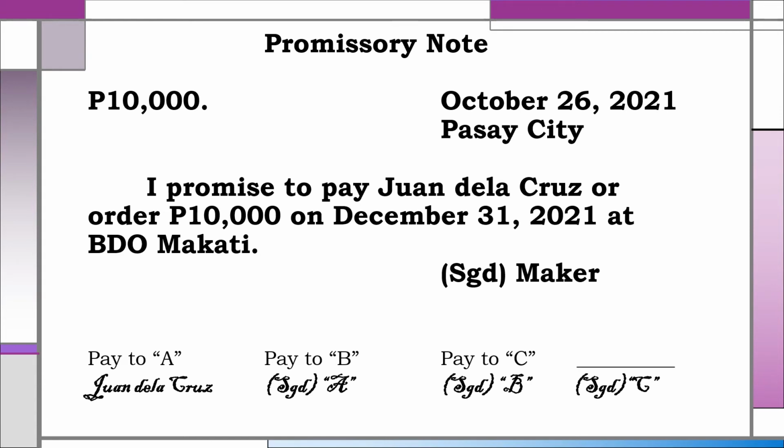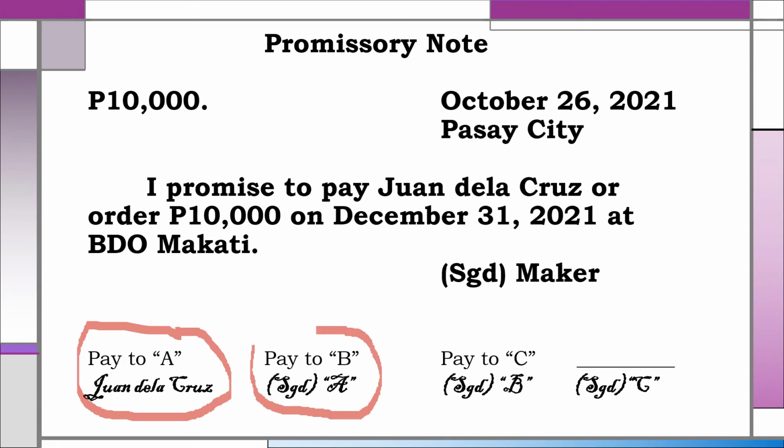So here is an example of a promissory note again in favor of Juan de la Cruz, the payee, for 10,000 signed by the maker. The payee becomes the first endorser, and he endorses the instrument to A, the endorsee, and he affixes his signature below the endorsement. He says, pay to A, signed Juan de la Cruz, meaning the payee. The new payee now is A. But A, the new endorsee, endorses the same instrument in favor of B.